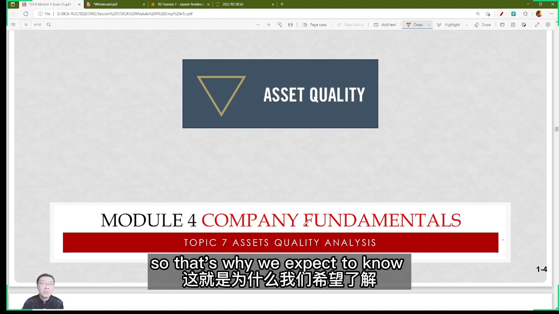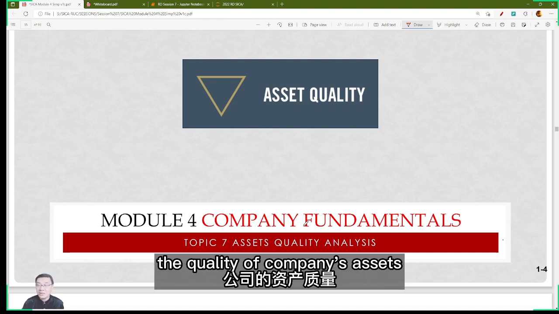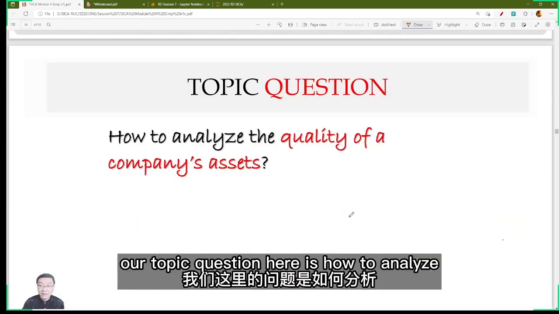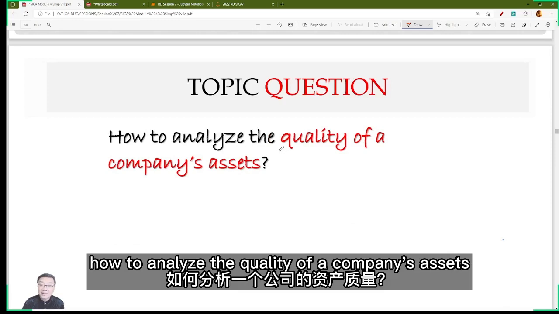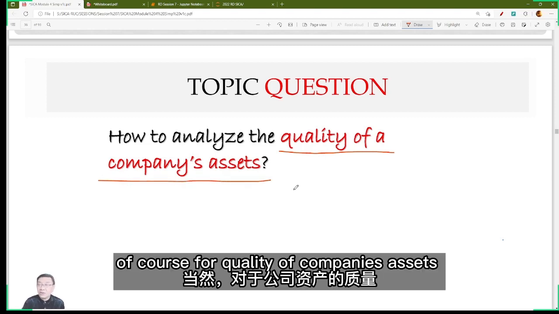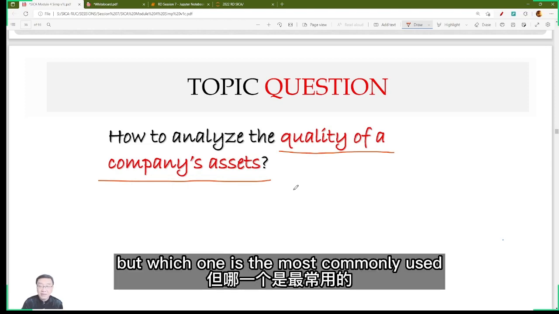So that's why we expect to know the quality of companies' assets. Our topic question here is how to analyze the quality of a company's assets. Of course, for quality of a company's assets, we have many measurements, but which one is the most commonly used?